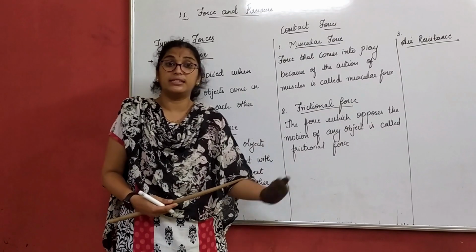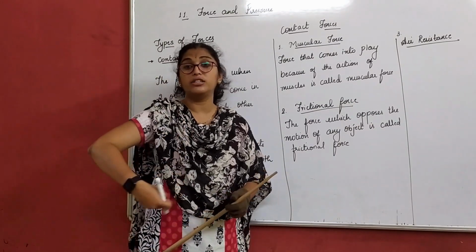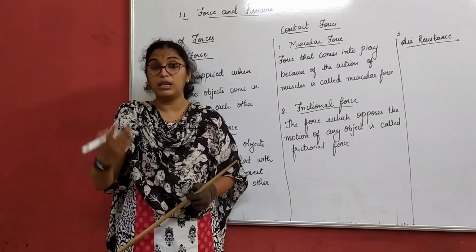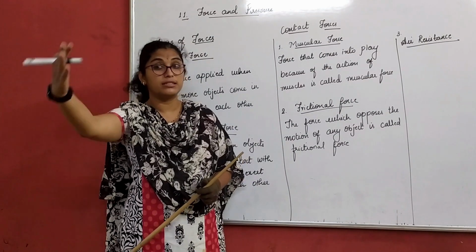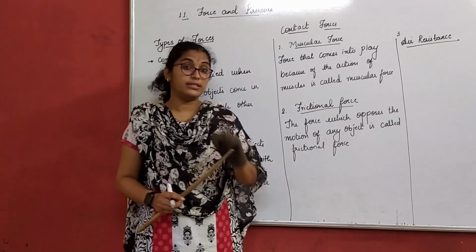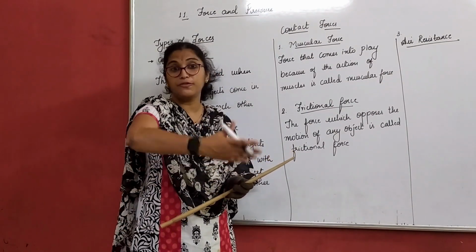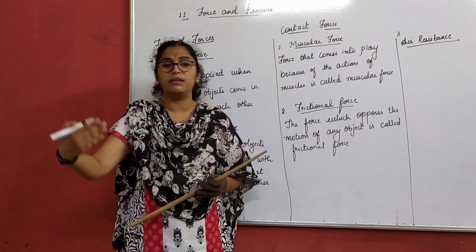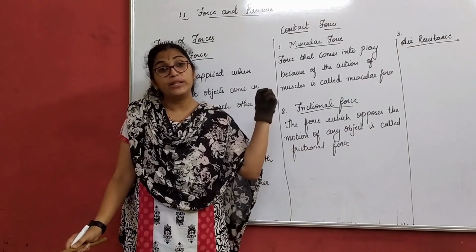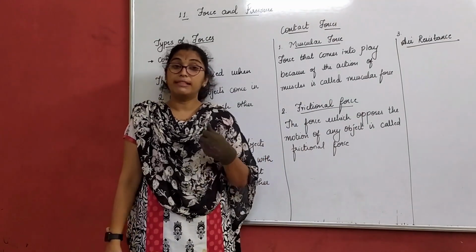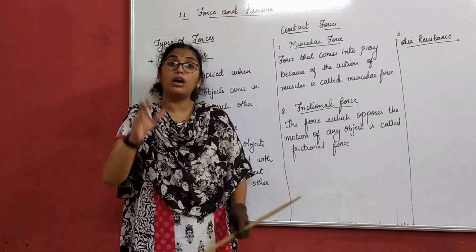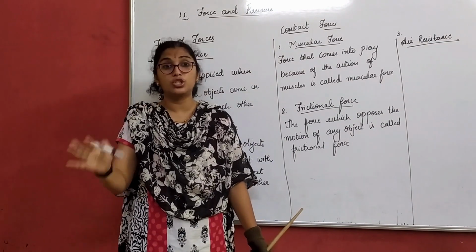Now let's go back to our yesterday's example. Now what we said, I just roll a ball on the ground. With whatever magnitude of force I throw the ball, it moves up to that distance and it stops at a particular point, right? Okay, let me take two instances. I have an ice flooring and another I have a mud flooring, right? Now I roll the ball under both conditions with the same magnitude of force, right? That means on the ice flooring as well as on the mud flooring, the ball has to go to a particular distance and stop, right?